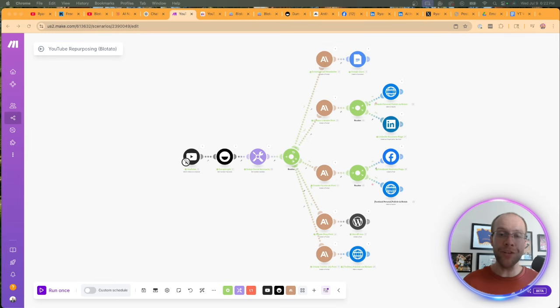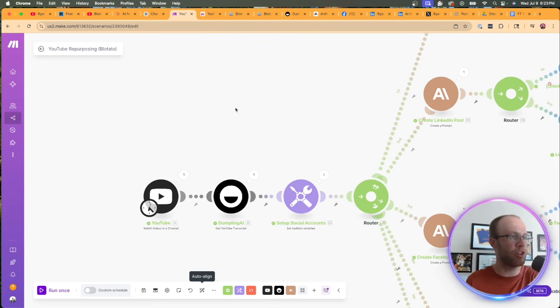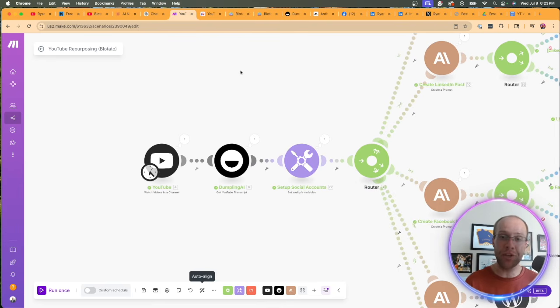And so what I'm going to do now on a very high level is just go over each one of these modules. That way, if you get my JSON file from the video description, you're following along, you're trying to troubleshoot this yourself, you can easily know what's going on versus me just building this from scratch. That video would take a super long time. So first things first, let's start with the YouTube module.